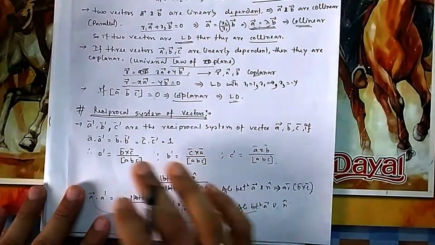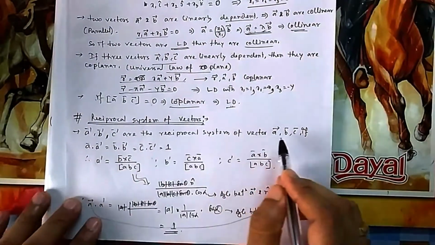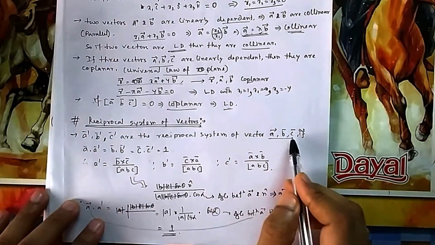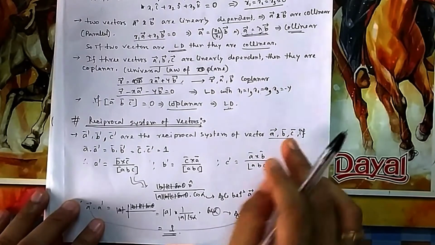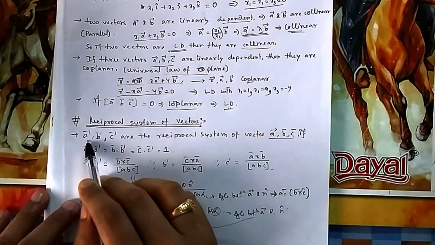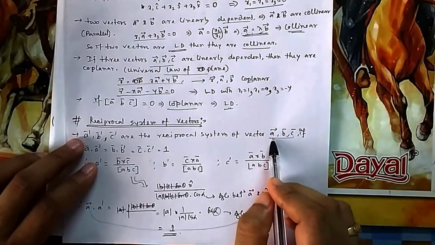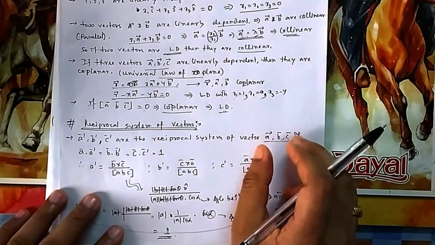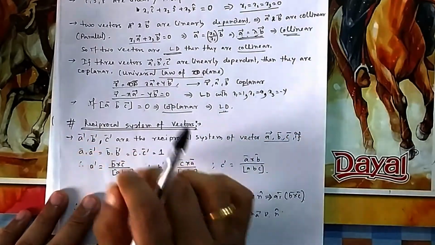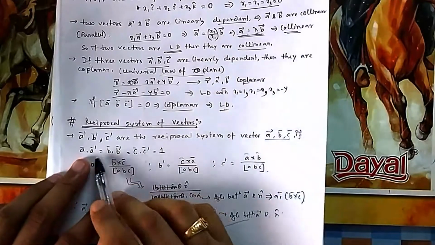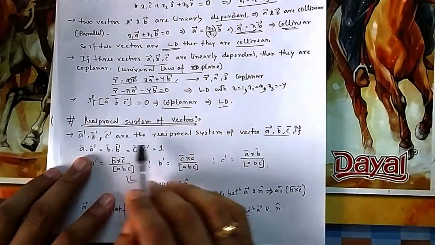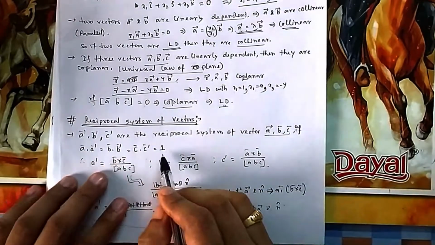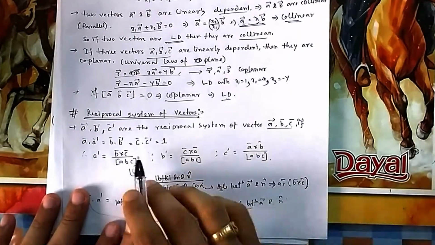Now what is reciprocal system of vectors? Suppose you are given three vectors A, B, C, then A dash, B dash, C dash will be the reciprocal of this vector system A, B, C. You have to remember the order A, B, C, so A dash, B dash, C dash. You can think of the entire set A, B, C: the reciprocal set of A, B, C is A dash, B dash, C dash, not individual ones. We will say it is a reciprocal system when the dot products A dash with A, B dash with B, C dash with C are equal to 1.